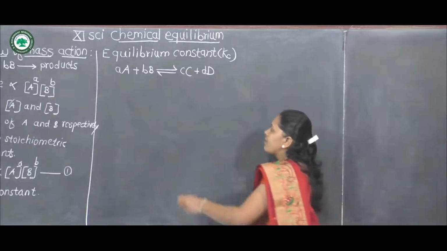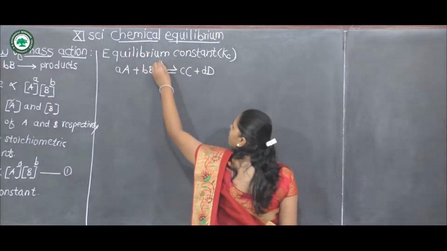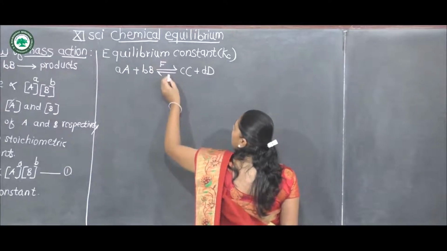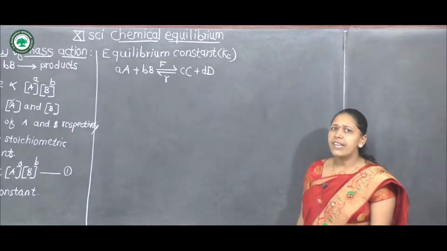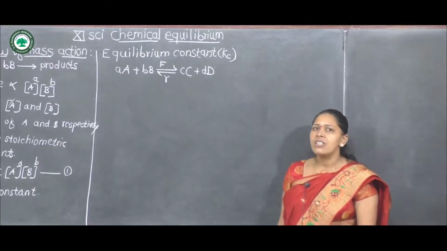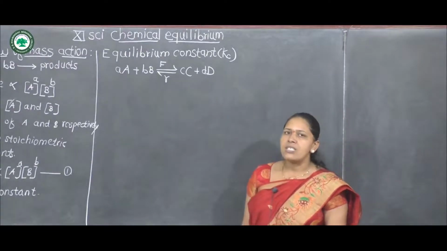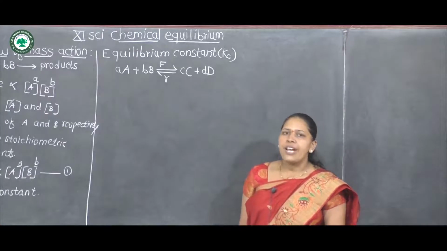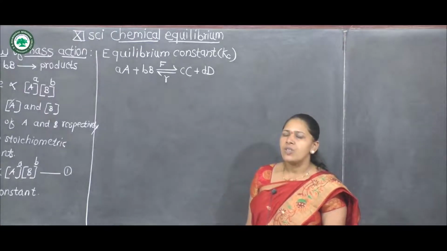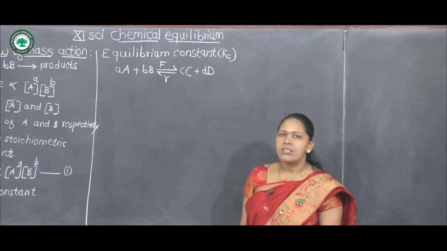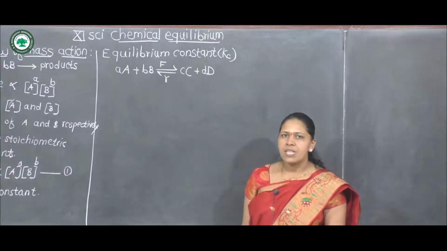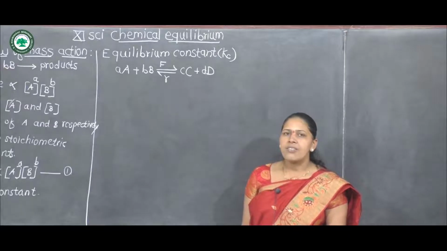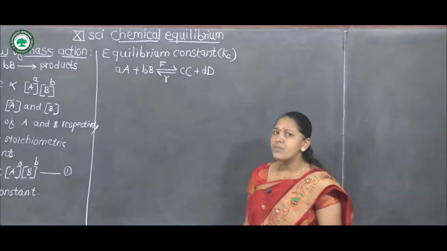We know that the upper half arrow indicates the forward reaction and the lower half arrow indicates the reverse reaction. Therefore, in this reversible reaction, two reactions take place, forward reaction and reverse reaction. A reaction in which forward reaction and reverse reaction take place is called a reversible reaction.